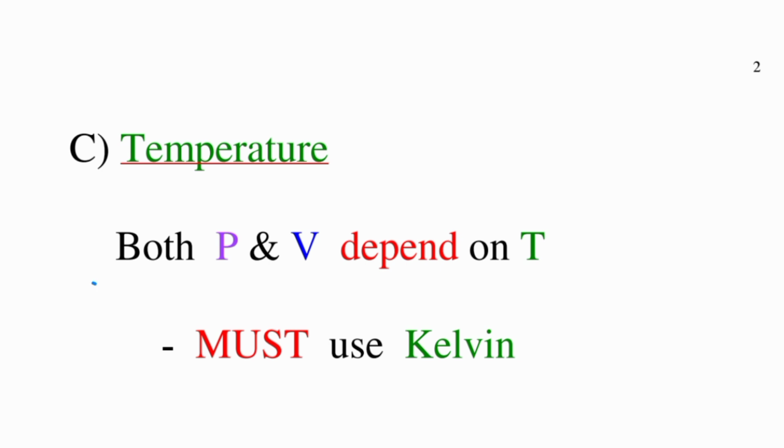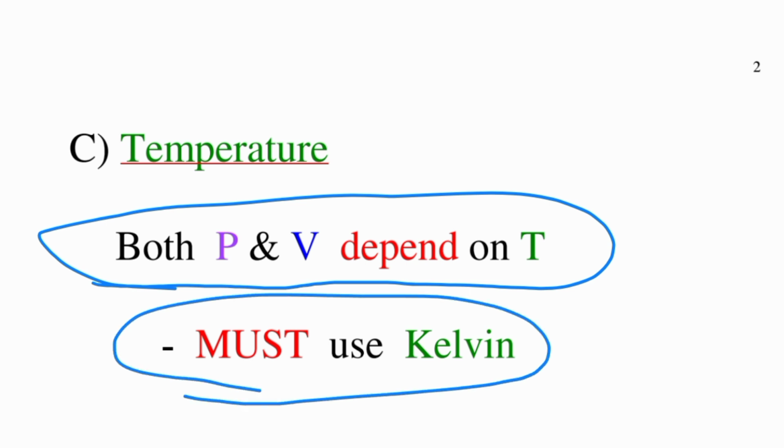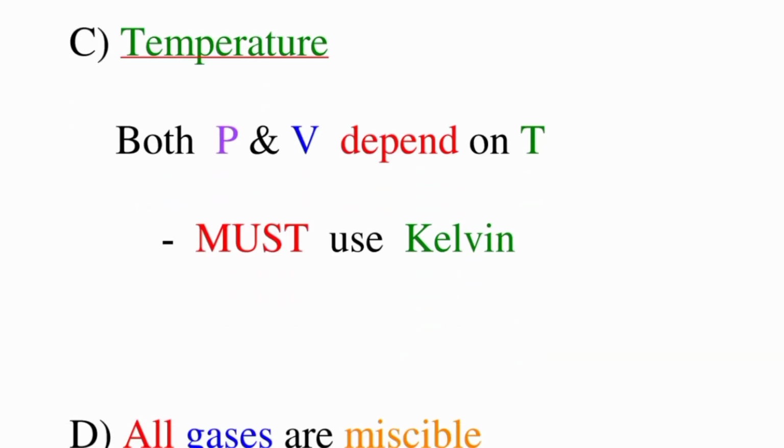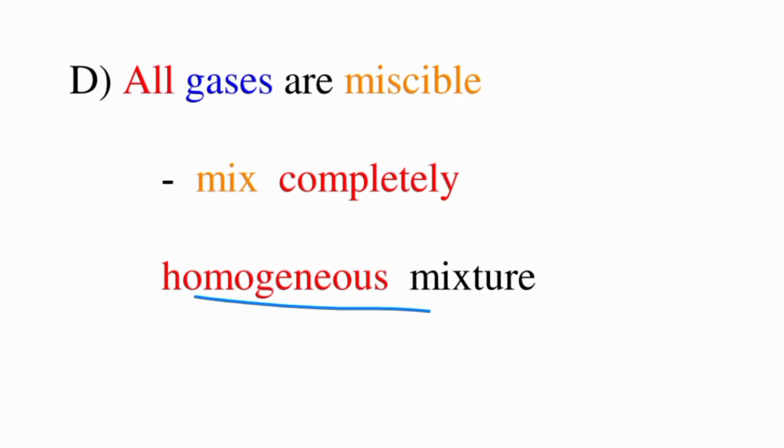Temperature: both pressure and volume depend on temperature. This is the most important point: when doing calculations, we have to convert every temperature value into Kelvin so we can get the correct answer. All gases are miscible and mix completely, forming a homogeneous mixture.